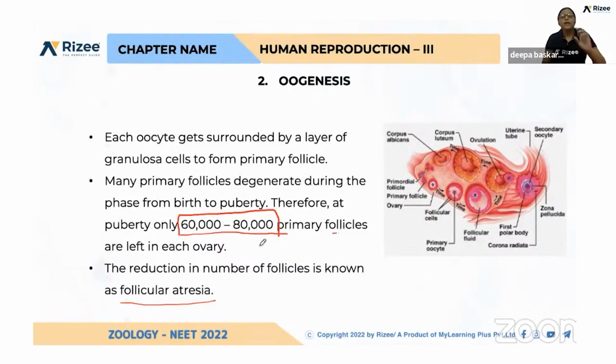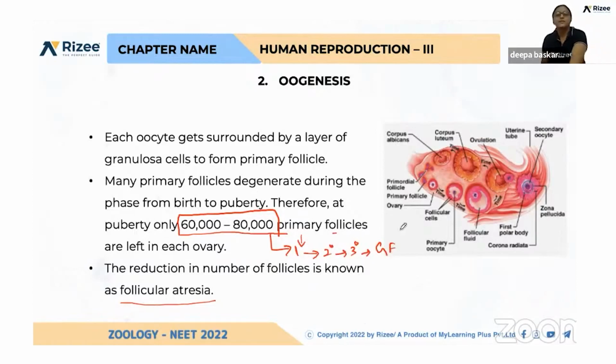Okay, so every month, from the primary follicles, one primary follicle will be selected, and that will be converted into secondary, tertiary and Graafian follicle.